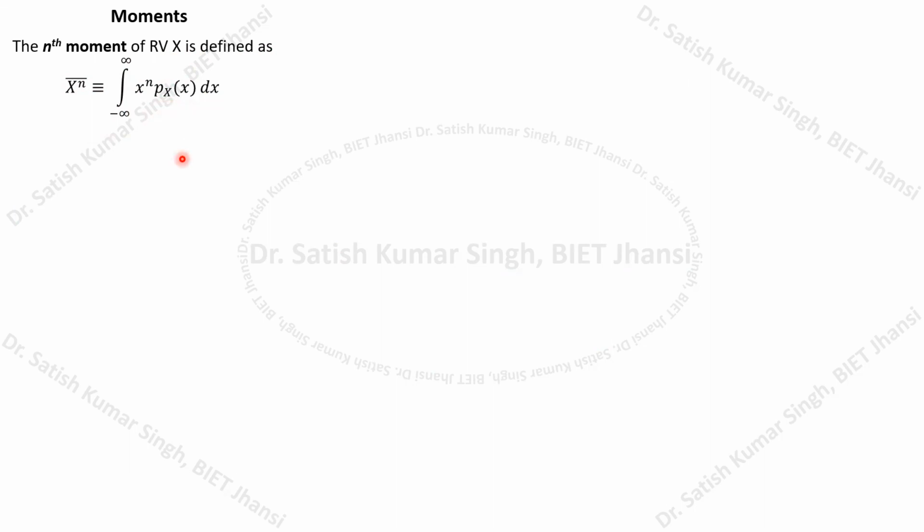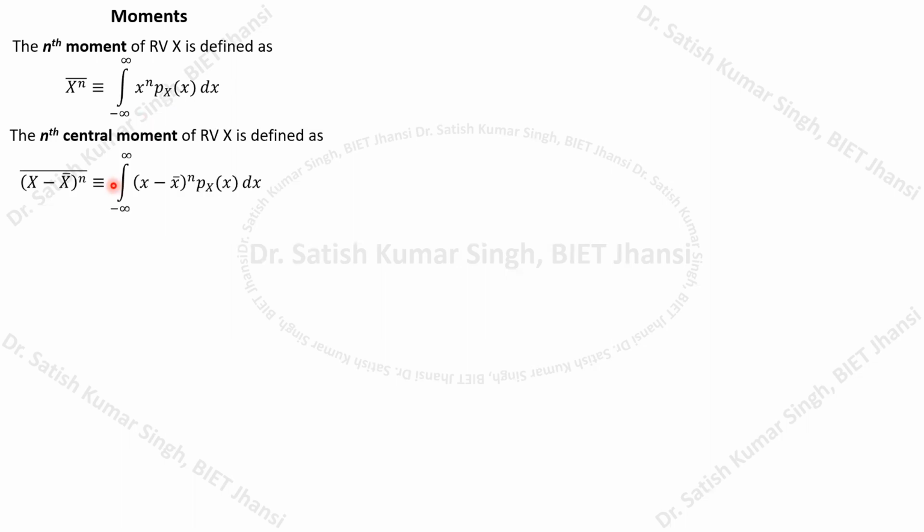If we talk about the mean value, then this n will become 1. That is the first moment of your random variable x. So for the mean of your continuous random variable, n equals 1, and that result will give you the mean value.